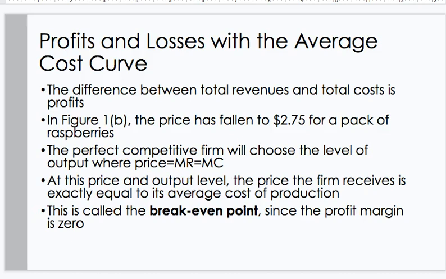The perfectly competitive firm will choose the level of output where price equals marginal revenue, which equals marginal cost. At this price and output level, the price the firm receives is exactly equal to the average cost of production. This is called the break-even point since the profit margin is 0.